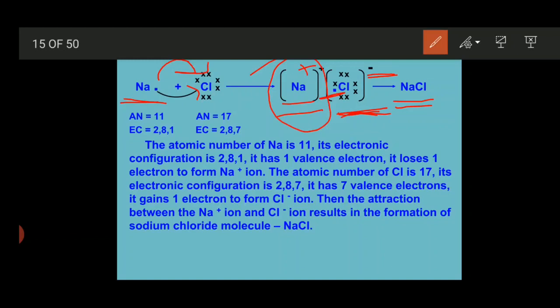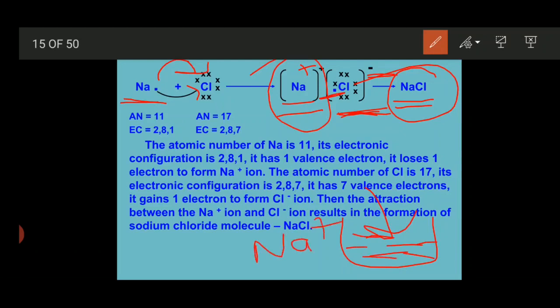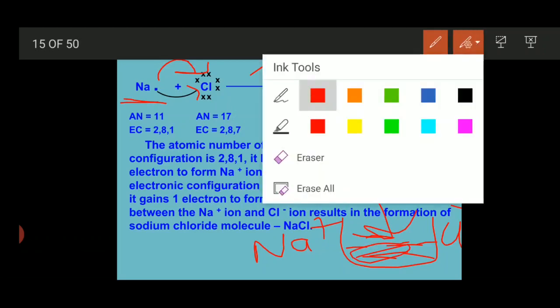After that, this ionic formation takes place and they just get combined and give us sodium chloride. When we dissolve this sodium chloride in water, what will happen? We will again be able to get sodium ion and chloride ion in the aqueous solution. That's why we are able to prove that sodium chloride is an ionic compound.